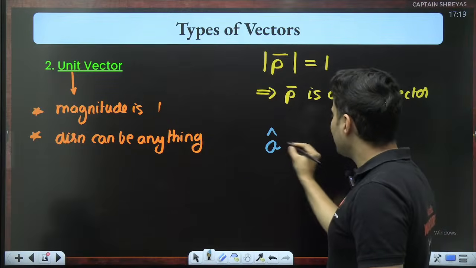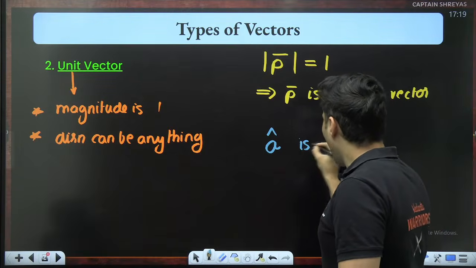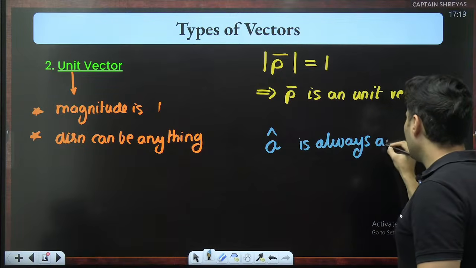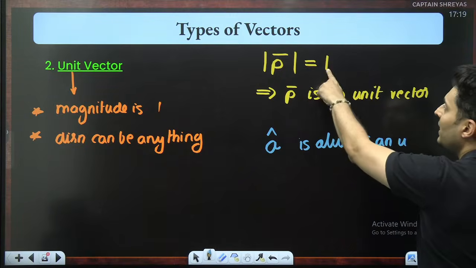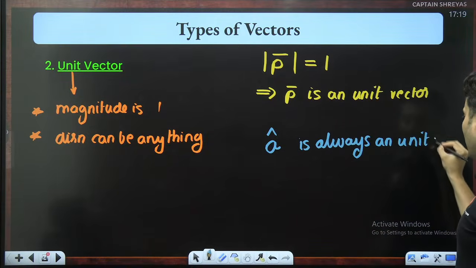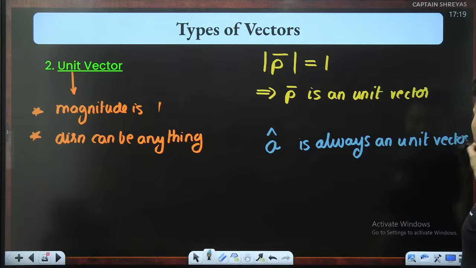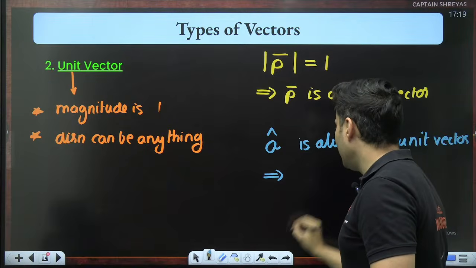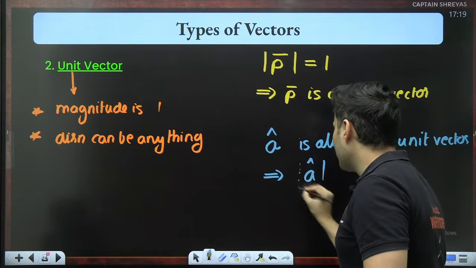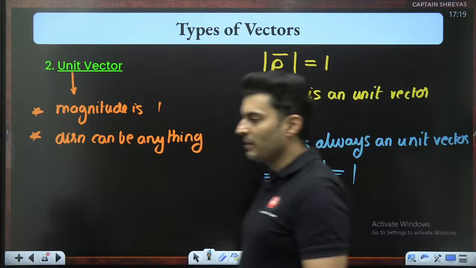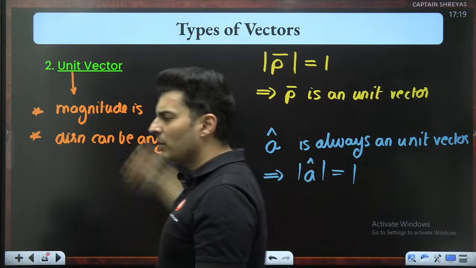Then it means that A hat is always a unit vector. P is a unit vector only if its magnitude is 1, but A hat is always a unit vector. So automatically, if somebody decides to take the modulus of it, it will always be 1, but this other one may or may not be 1.